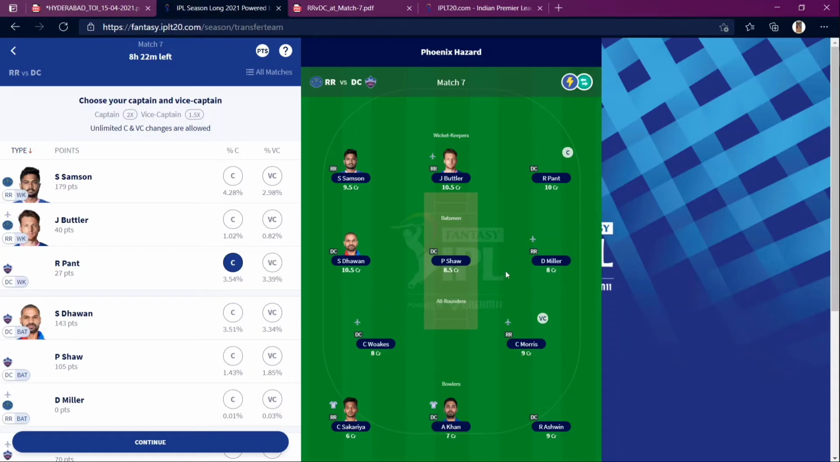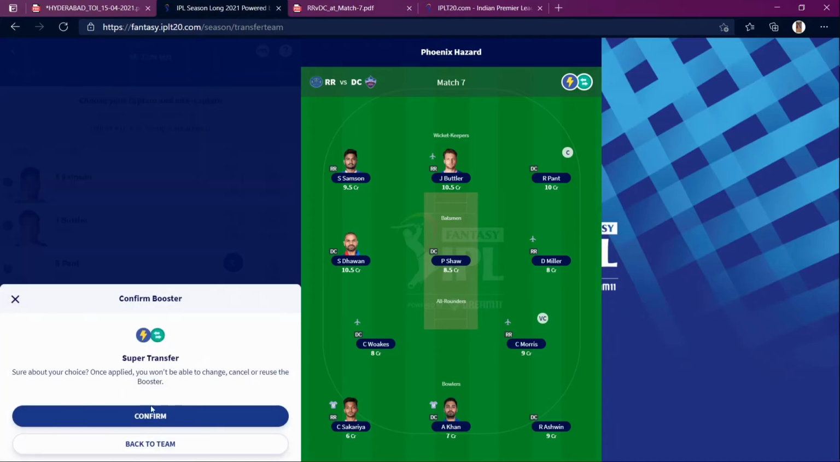If Miller is playing, I will make Miller vice captain. Just continue, and you need to confirm, because you won't be able to change or cancel and reuse the boosters. That's what they are saying. And if Miller is not playing, you just replace him. You can also do that if Rabada is not playing.